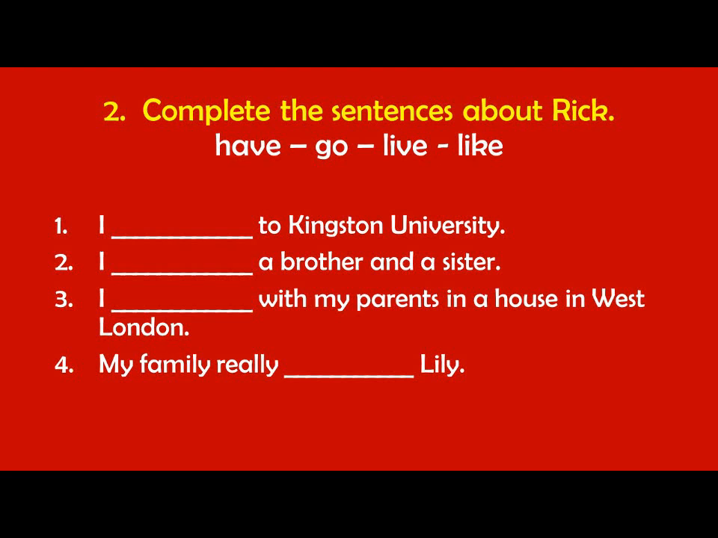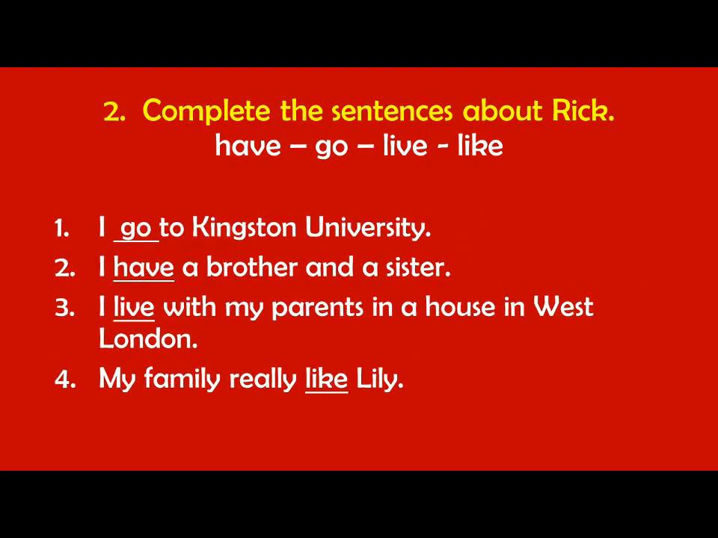And so, exercise number 2, complete the sentences about Rick. Number 1, I go to Kingston University. I have a brother and a sister. I live with my parents in a house in West London. My family really like Lily. So those are the correct use of the verbs have, go, live, and like.